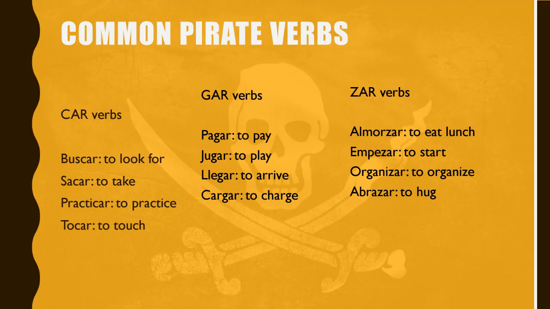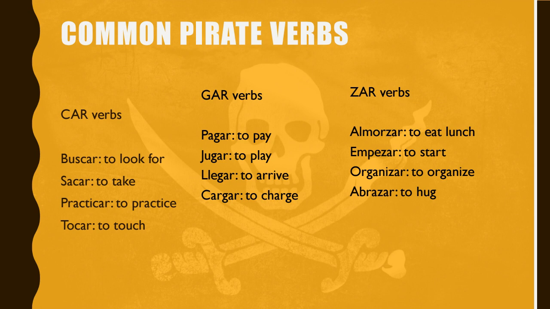And finally, here is just a list of some common car, gar, zar verbs that you might have already learned or that you might see show up on your practices and things. So some car verbs: buscar, to look for; sacar, to take. That could be like to take pictures, or we even use it to say to get a good grade. Yo saqué una buena nota. I got a good grade.